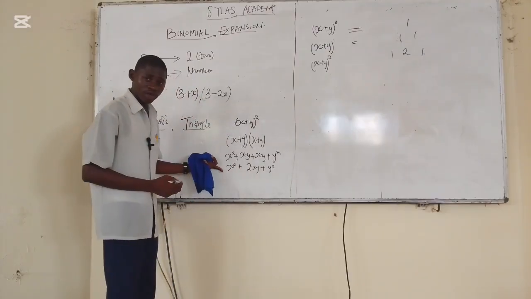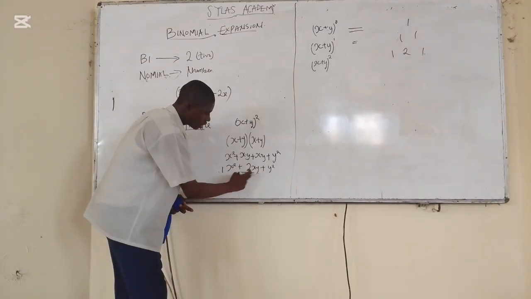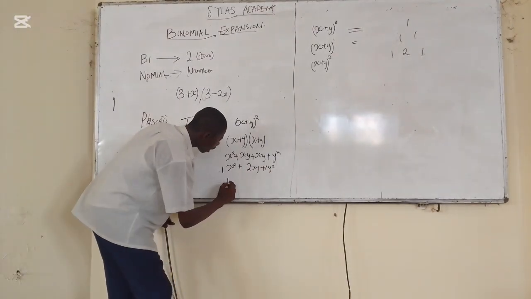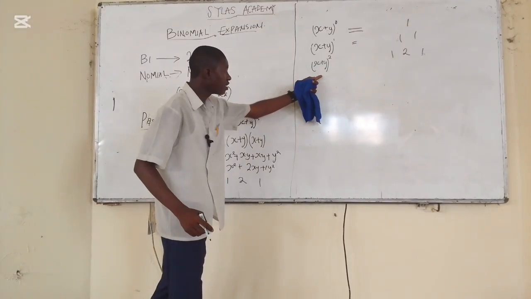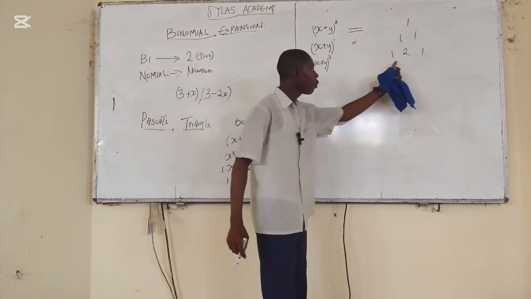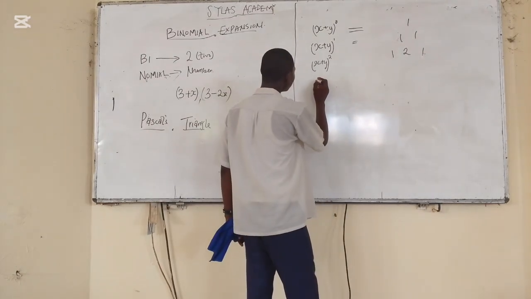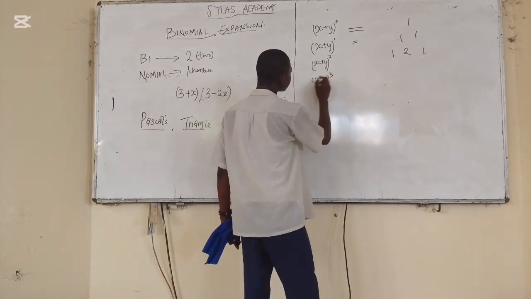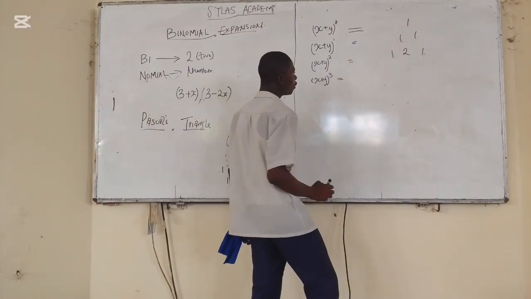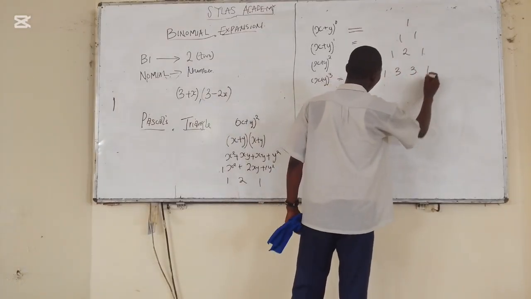Now, the coefficient of x squared here is 1. Here is 2 already. Here is 1. That is 1, 2, 1. So when you split this bracket, you have the coefficients 1, 2, 1. Now, for the third one, you have x plus y to the power of 3. You have 1, 3, 3, 1.